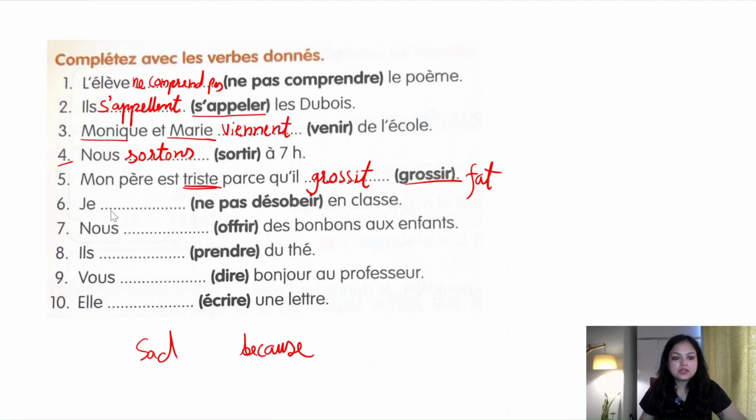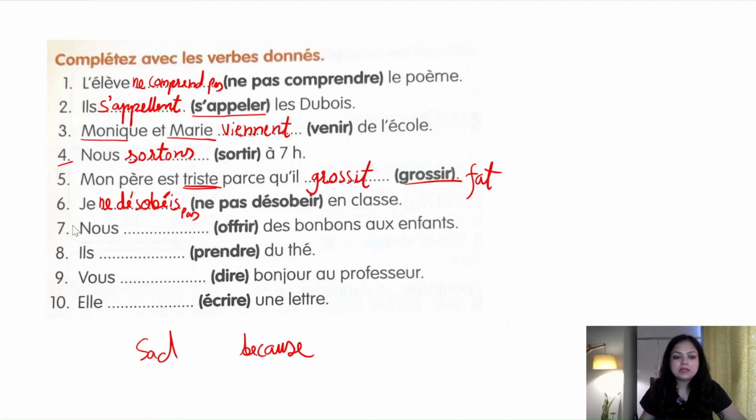Okay. Next sixth is je and in bracket it is ne pas désobéir en classe. So désobéir means to disobey. Disobey. So je ne désobéis. Accent aigu will come. Okay. So je ne désobéis pas en classe. I do not disobey in class. Okay. Je ne désobéis pas en classe.